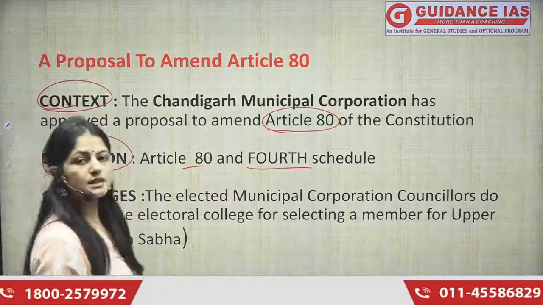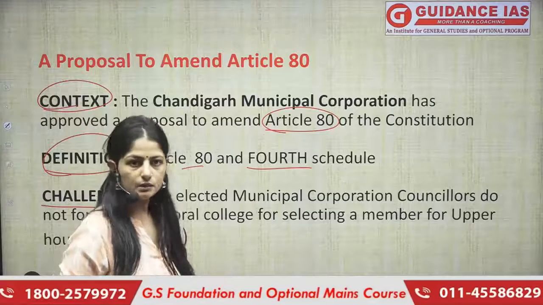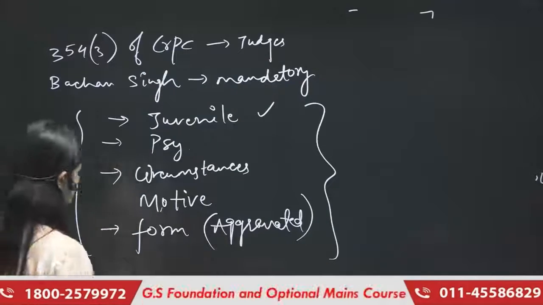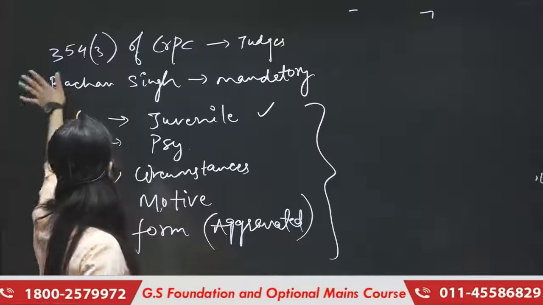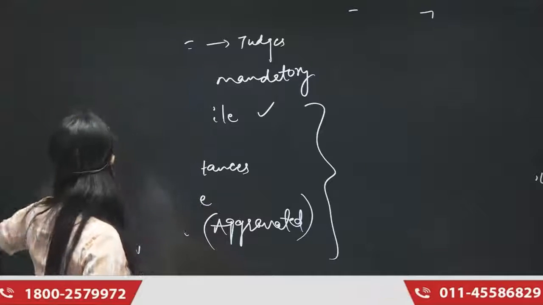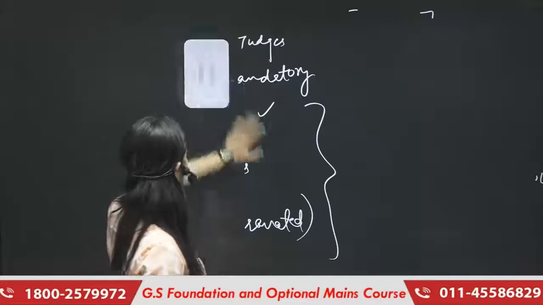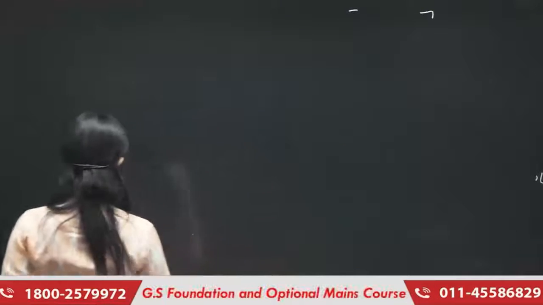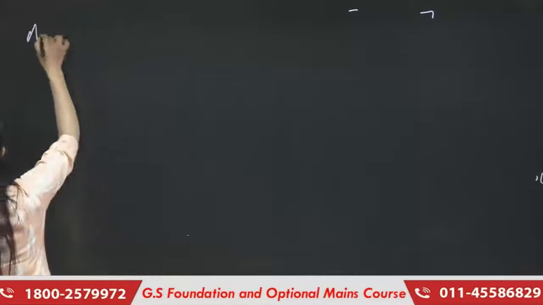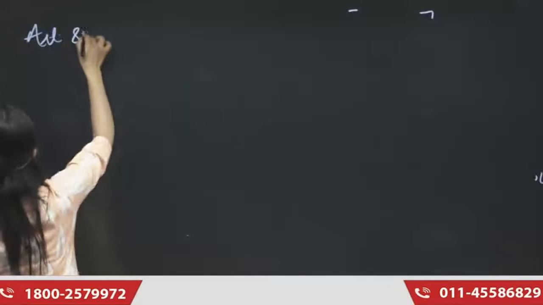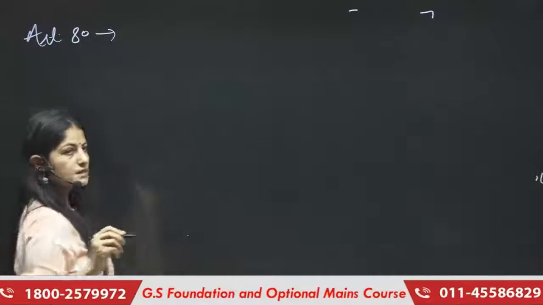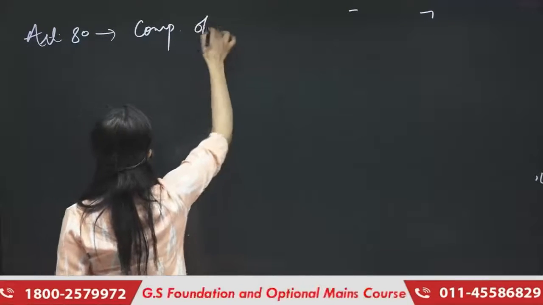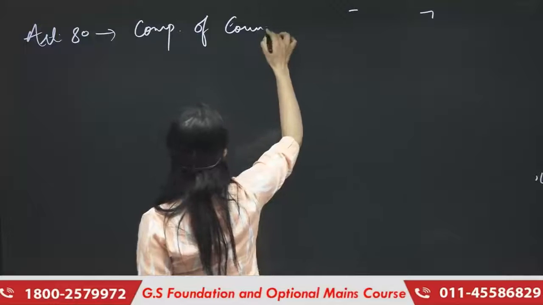Okay, but what is Article 80? What is Article 80? Let me give you a detailed idea about that as well. What is Article 80 and how is it related with our Schedule 4? Let's just read it. Article 80. Article 80 basically talks about the composition of the Council of States.